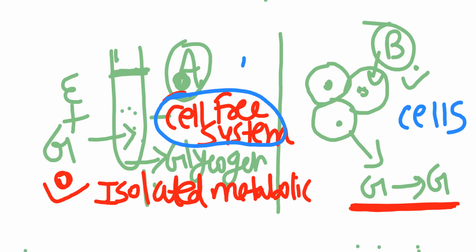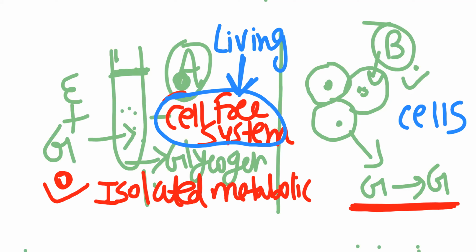So can we say that this one which we perform in the laboratory is a living thing? Tell me. Can we say that? Correct, it's not a living thing. It's just a metabolic reaction, one kind of reaction.